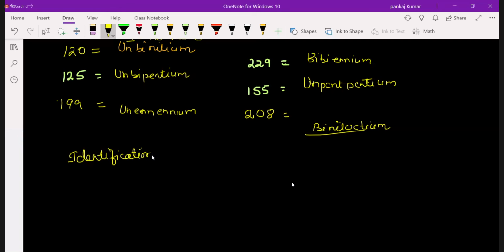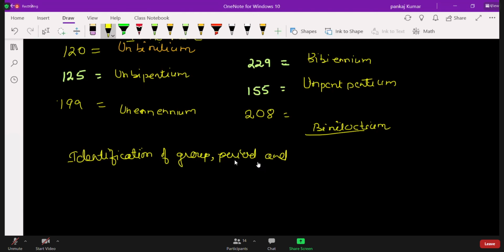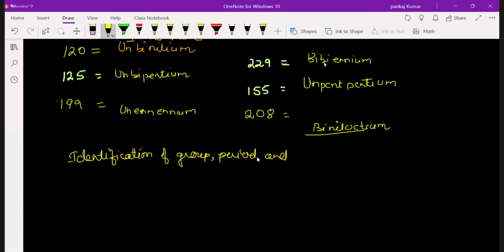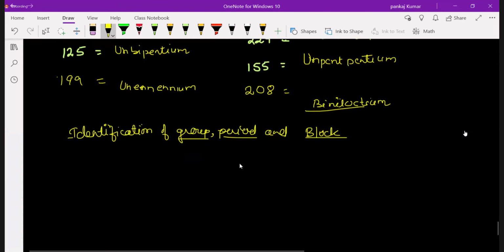Sir, can you use white color? It's very clear, sir. Yeah, black. Now sometimes we can't. No. Group, period, and next is your group, period, and block. Because black is okay now. Black means you can see the writing very clearly. It will absorb all the light. Sir, this is nice, sir. That's why I ask. So don't use the white. The white means you can't see it. It is so much white. It will also reflect in the white.